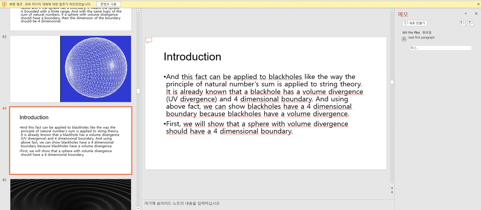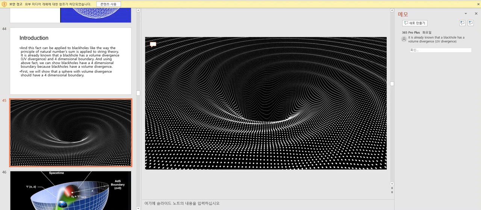And this fact can be applied to black holes, like the way the principle of the natural number sum is applied to string theory. It is already known that a black hole has a volume divergence and a four-dimensional boundary. And using the above fact, we can show black holes have a four-dimensional boundary because black holes have a volume divergence. It is already known that a black hole has a volume divergence, UV divergence.